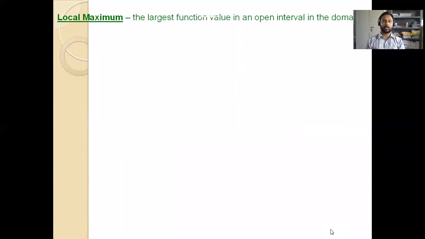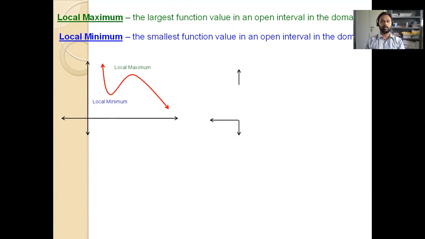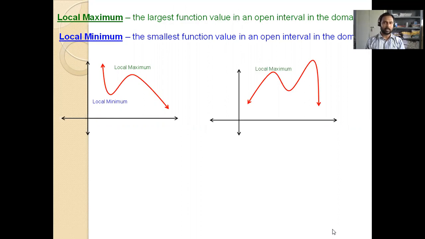Now, local maximum. The greatest function value in an open interval in the given domain is known as local maximum, and the smallest functional value in an open interval in the domain is known as local minimum. Consider a graph here. So here is the local maximum and a local minimum. One more graph here. Here you can see a maximum, another maximum and a minimum. Then we say this is the local maximum. Here is the local minimum, and the next one is also a maximum, but it is known as absolute maximum.